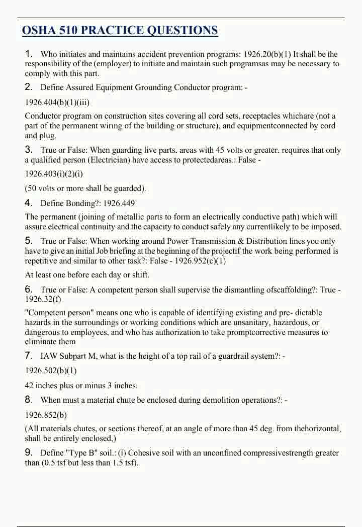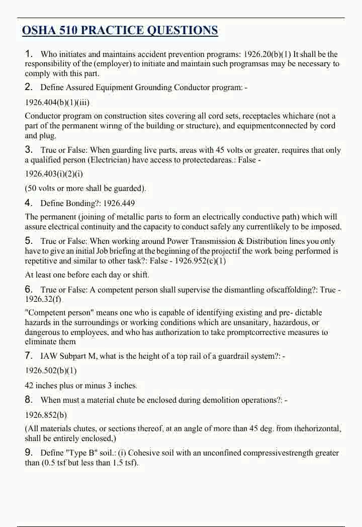4. Define bonding. 1926.449: The permanent joining of metallic parts to form an electrically conductive path, which will assure electrical continuity and the capacity to conduct safely any current likely to be imposed.